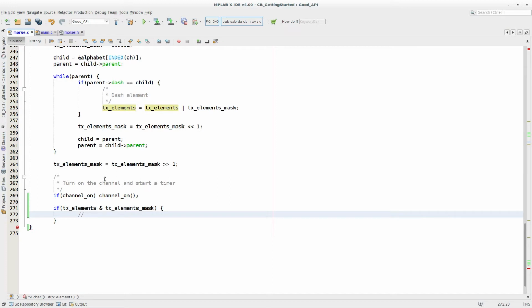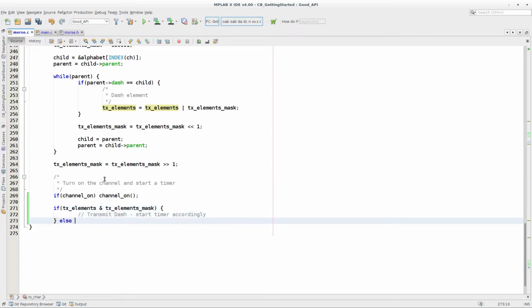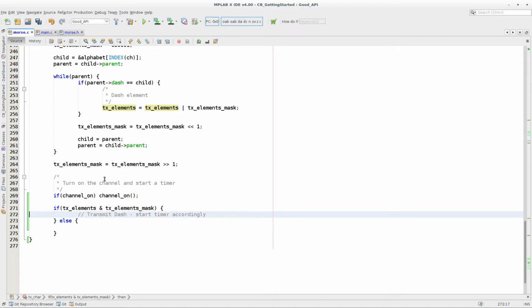And if it's a 1, we're transmitting a dash, we want to start the timer. The only other option is that we're transmitting a dot, and again start the timer accordingly. So now we have to get into starting of timers. That's very much platform dependent, and we have to tackle that. So I'm going to leave it there, tackle timers the next day.